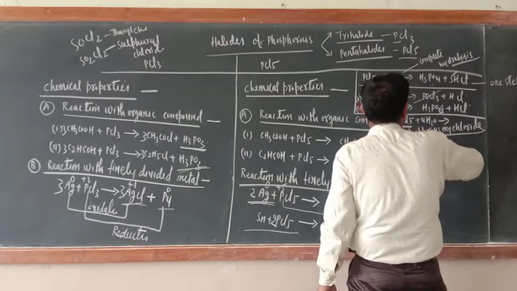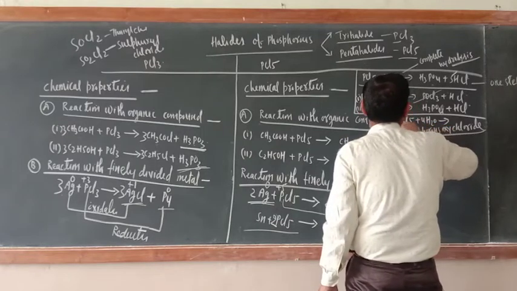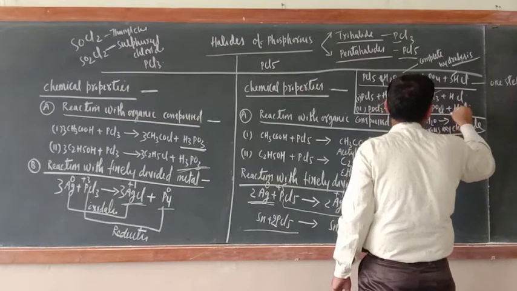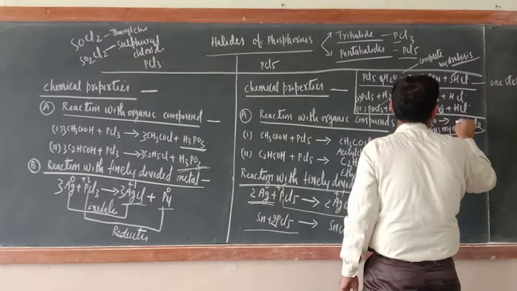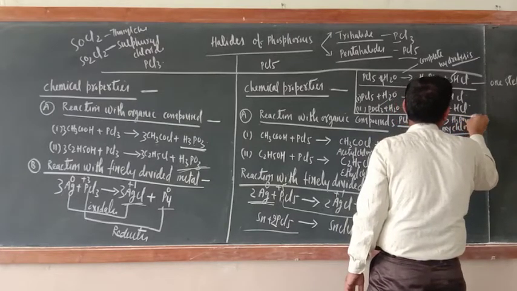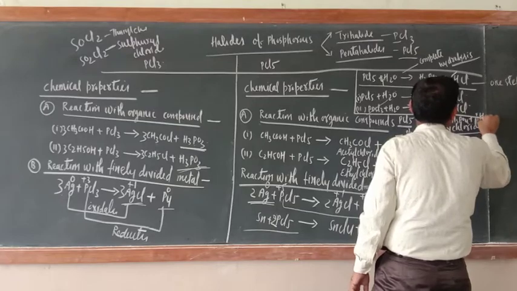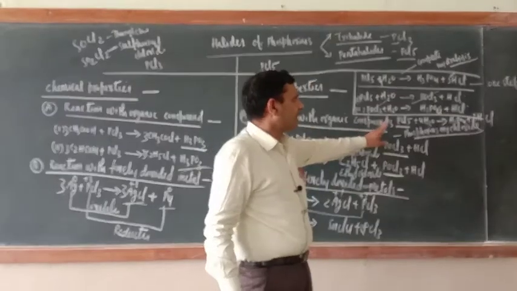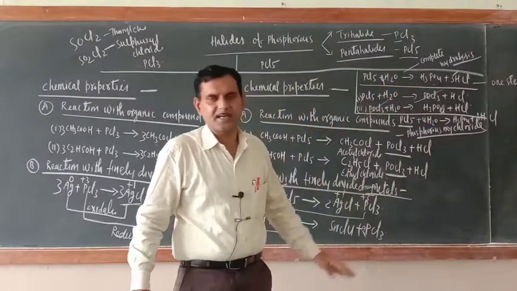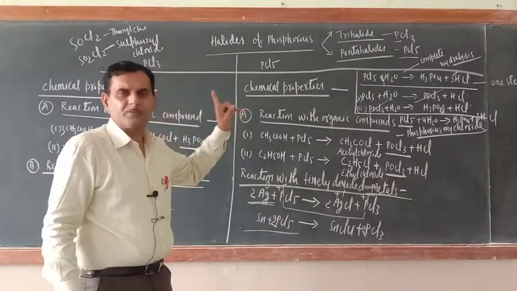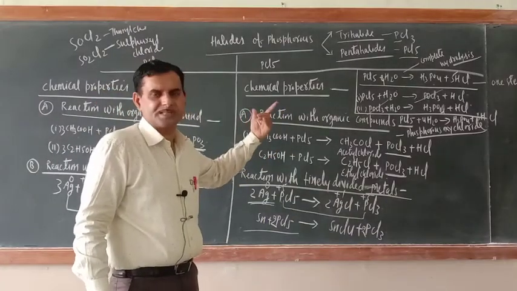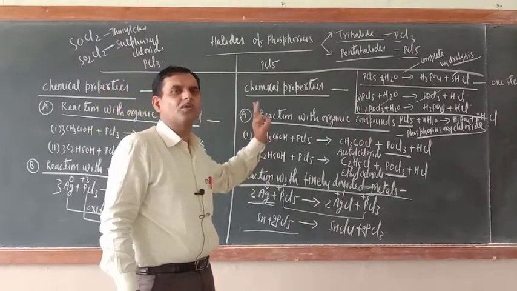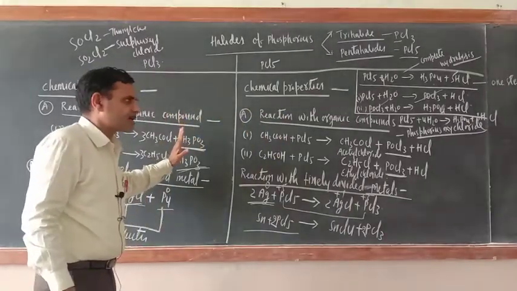Now this reaction should be multiplied by 2. So here write 3. H3PO4 plus 5HCl. Please balance this one. So this is a step by step reaction, and the final product is this only, H3PO4 and HCl. So no need to worry about this. You can write a one step reaction or two step reaction as you wish. But always remember, whenever PCl5 reacts with water, one of the products is H3PO4.